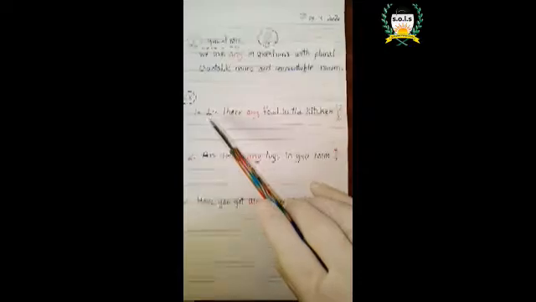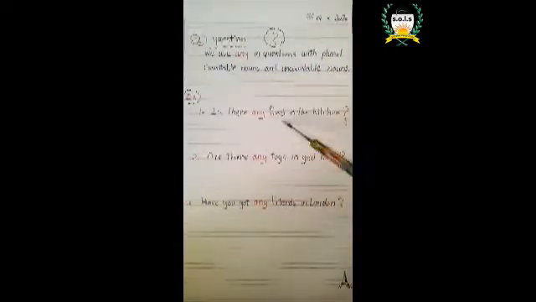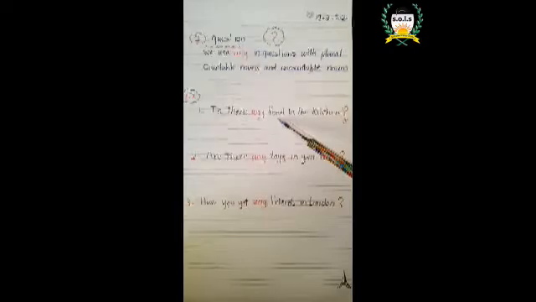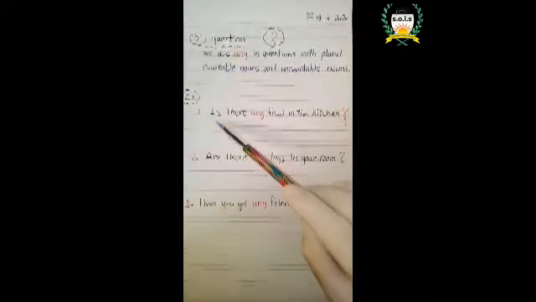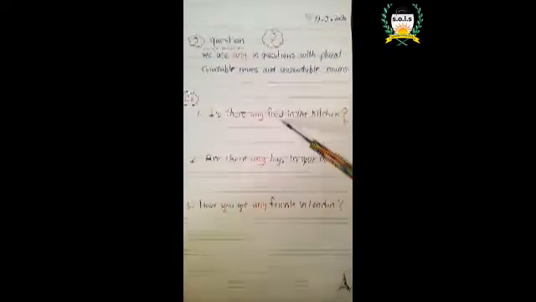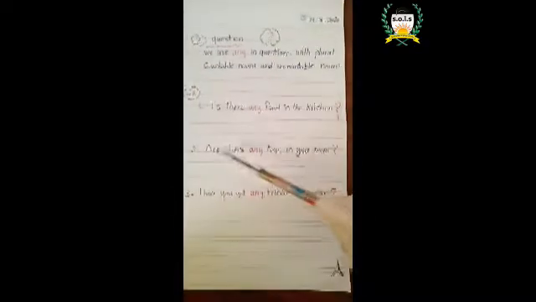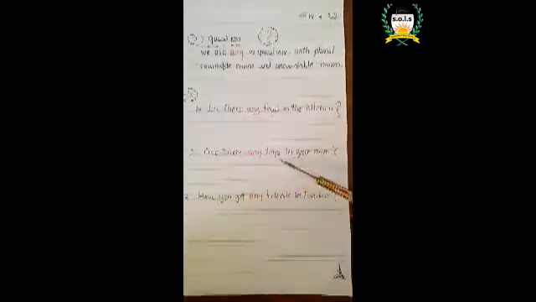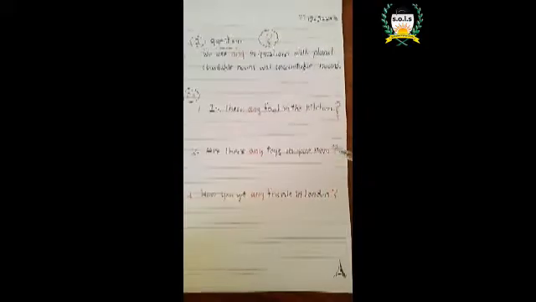Look, why did we use is here? As we said before, the uncountable nouns take the verb in the singular form. Food is. Is there any food in the kitchen? Look at number 2. Are there any toys in your room?